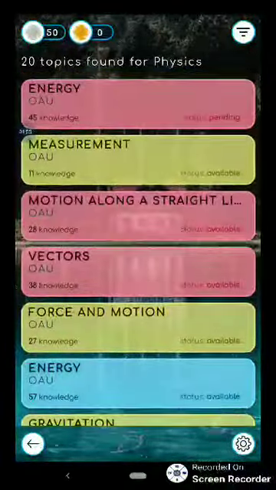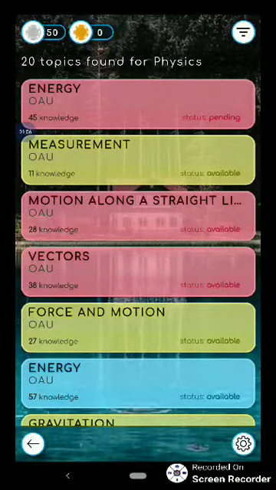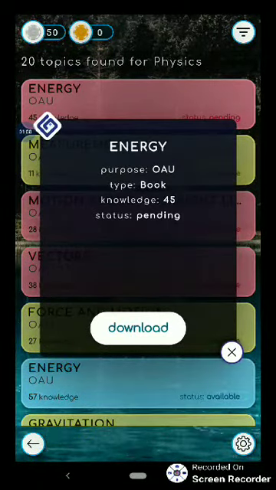So what any user will just have to do is download any of the topics. You can see the number of knowledge available in a topic. By knowledge, what that means is that, in every academic topic, there is what we call information, and information is made up of words and numbers. But what the brain is looking for is called knowledge. Knowledge is made up of ideas and facts. Knowledge is what the brain is designed to learn, not information.